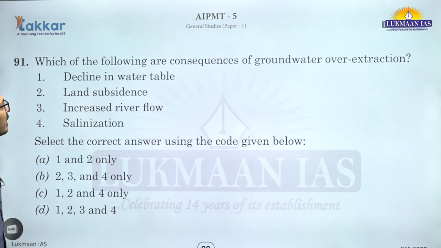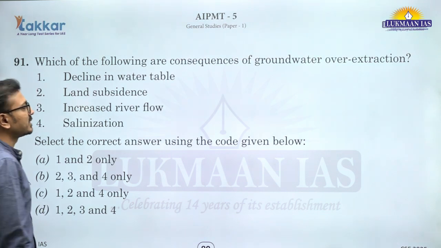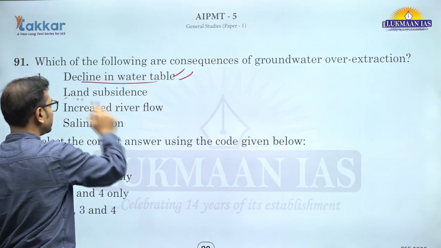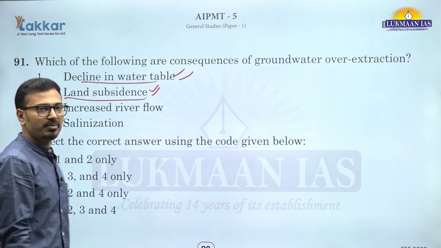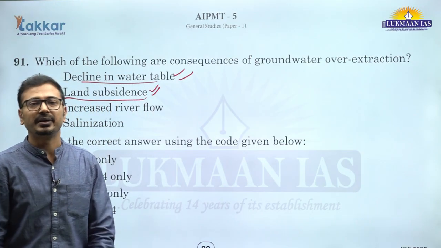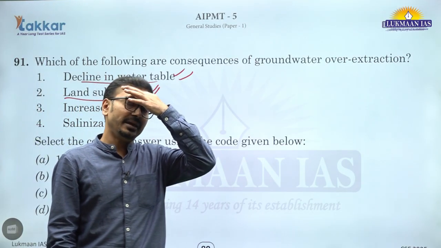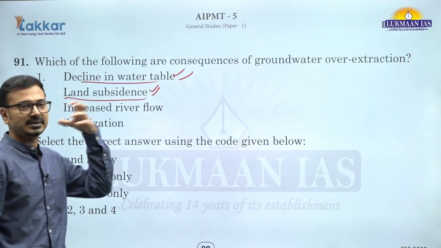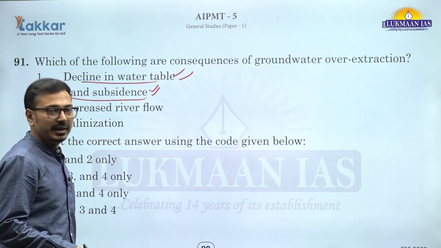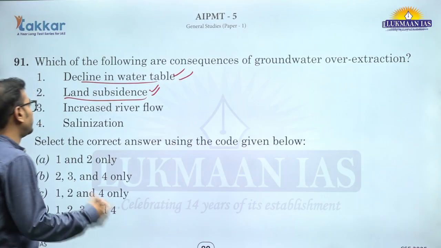ऑल राइट, then which of the following are the consequences of groundwater over extraction? Very simple, of course there will be decline in the groundwater table. लैंड सब्सिडेंस भी हो रहा है, जैसे कि महाराष्ट्र में पालघर में हमने देखा है कि लैंड सब्सिडेंस हो रहा है, and many areas of we can say Delhi and surrounding regions may experience in future such kind of, let's say, subsidence. Why? Because there is more than 100% extraction in these areas,